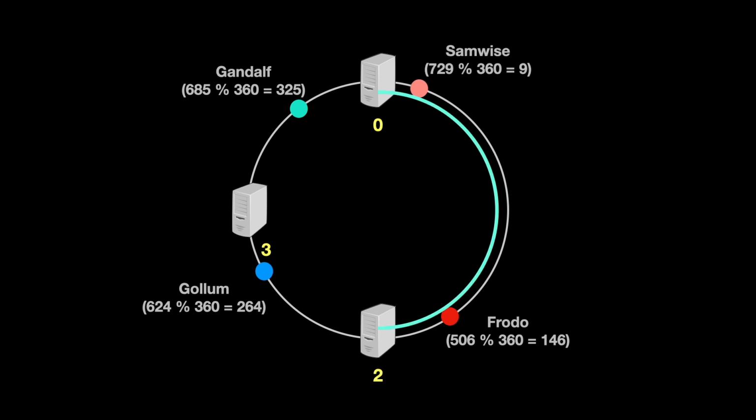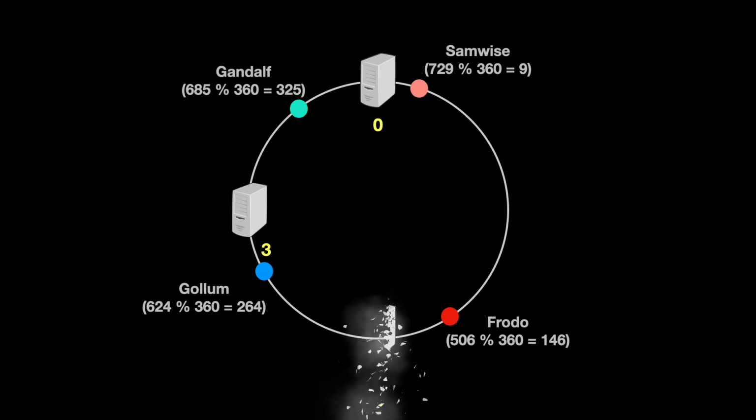And now we store the data which lies between 0 and 180 degree on server 2. So while all this is good and we are not rehashing the keys again and all the keys stay in their original servers, this does increase the load on server 2. Now, if the load is too much on server 2 and if that is something that server 2 cannot handle, this may make server 2 crash.